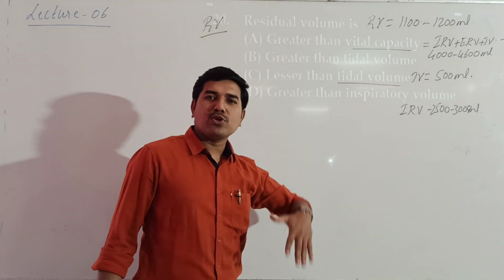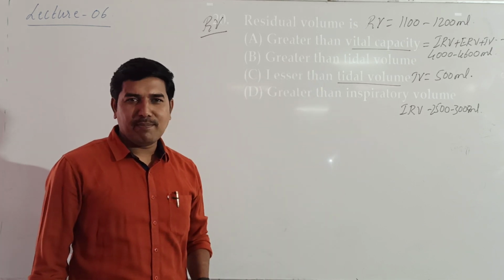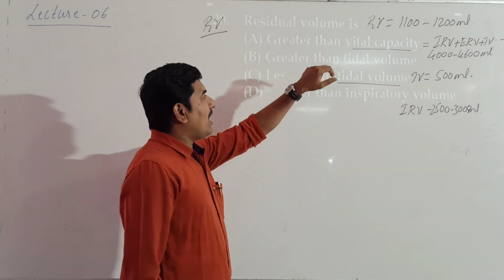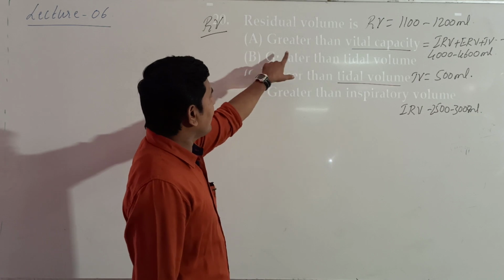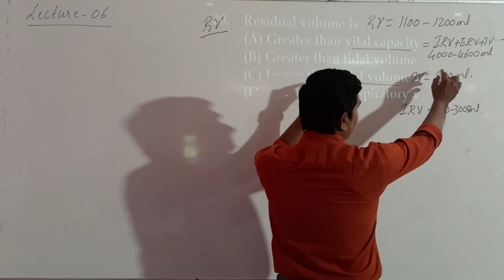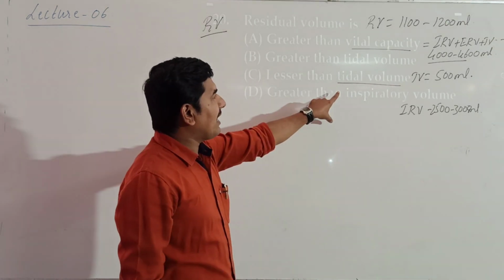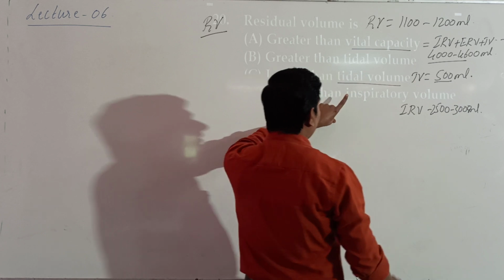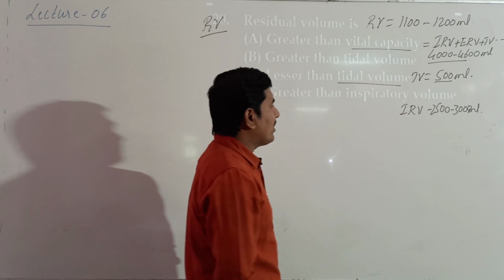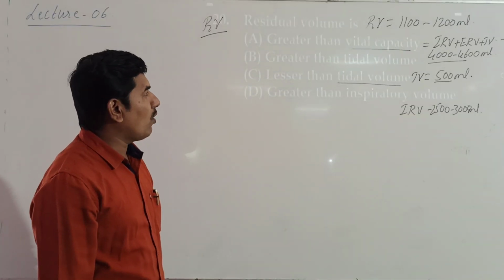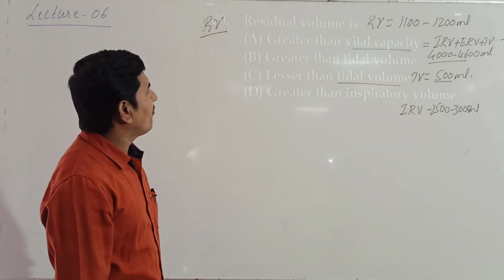Residual volume. First we should know the volume of all these things, then only we can calculate based on this. Now residual volume RV is around 1100 to 1200 ml. Then, RV is greater than vital capacity? Look at the vital capacity, 4000 to 4600 ml. No, it is less than this. Lesser than tidal volume? No, it is greater than tidal volume. Greater than inspiratory volume? Inspiratory volume is taken to be inspiratory reserve volume. So which holds correct for this?